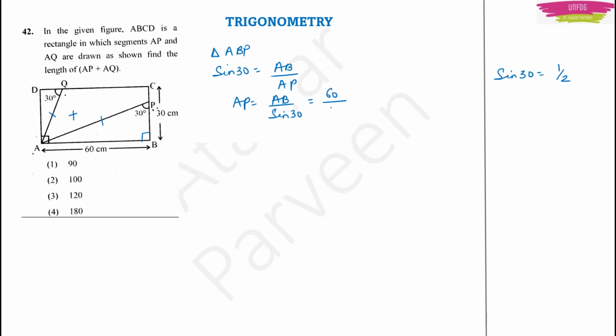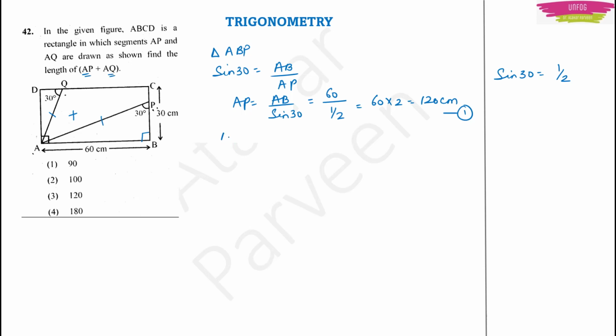And then here for sin 30, I can write it as half, or if this half goes in the numerator, it will become 2. So it will be 60 into 2, or 120 centimeter. Let this be 1 now. Now we got AP. Now we want AQ, right?